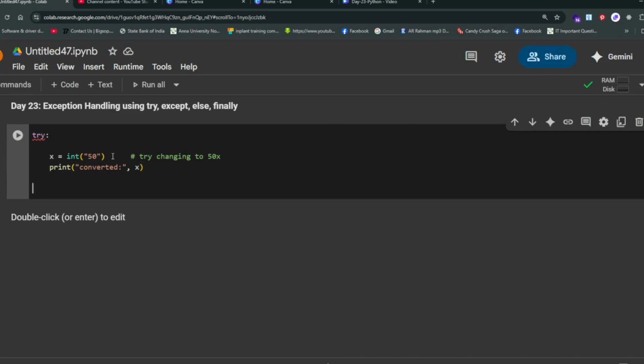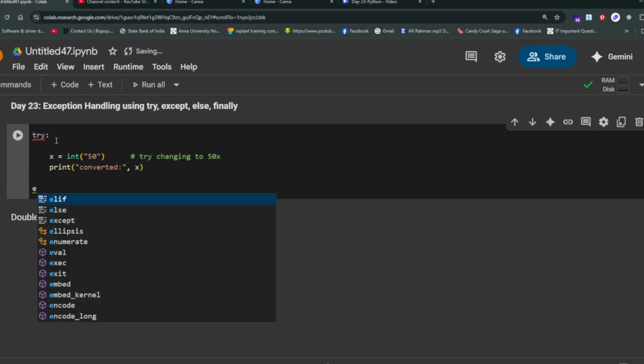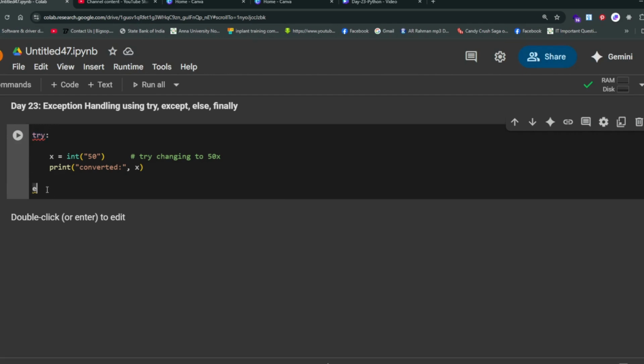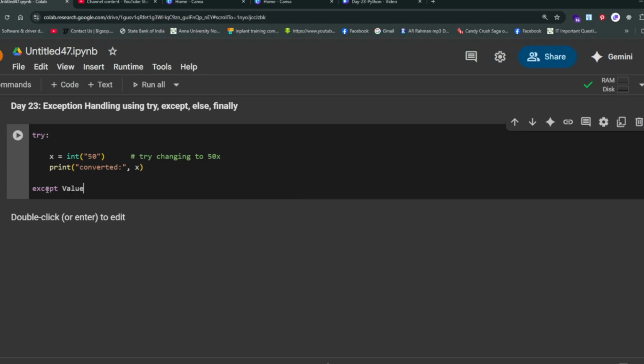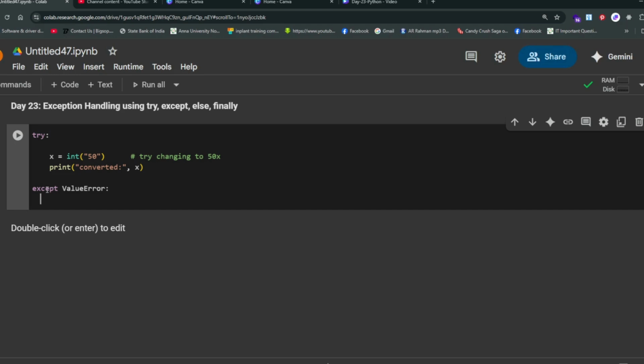Now except ValueError. When try is there, you have to write except. Otherwise, see here it's showing an error. When you type except, that reference will go. ValueError, these are reserved words. Print conversion failed.